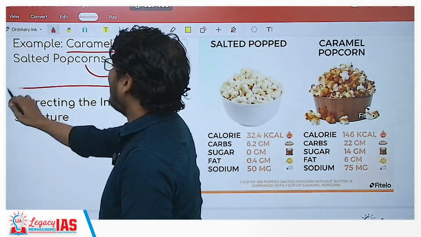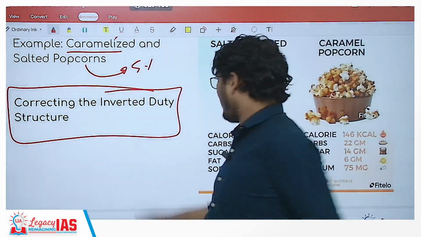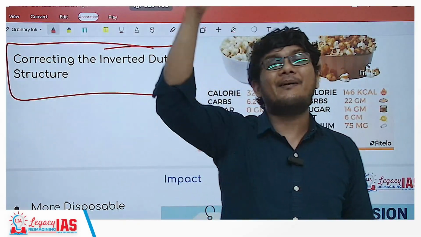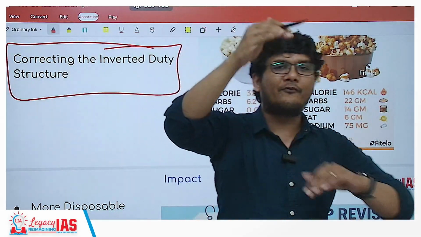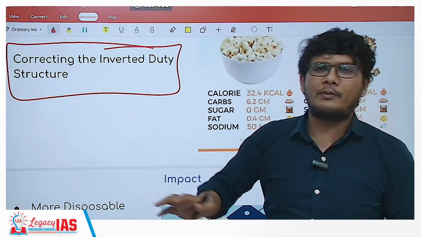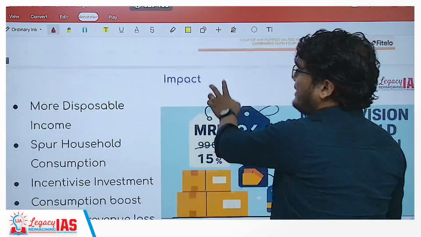At the same time, a correction in the inverted duty structures has happened. Now what is an inverted duty structure? Inverted duty structure basically means when the raw material is taxed at a higher rate than the finished good, it is known as an inverted duty structure. So this disparity has also been addressed up to 80%. However, this still remains in certain sectors.